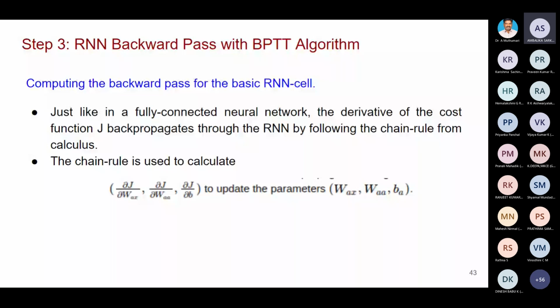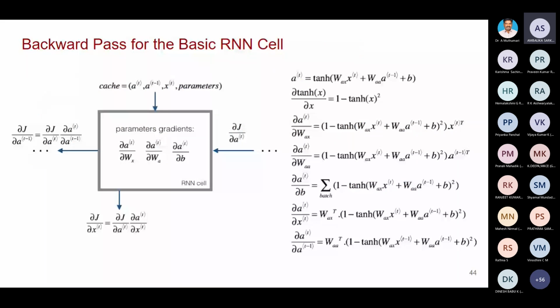I'm not going into detail. If I go into detail, that may be boring, so I'll give you an overall idea so you can understand it very easily. Now you see, this is the concept here. What is given as input?